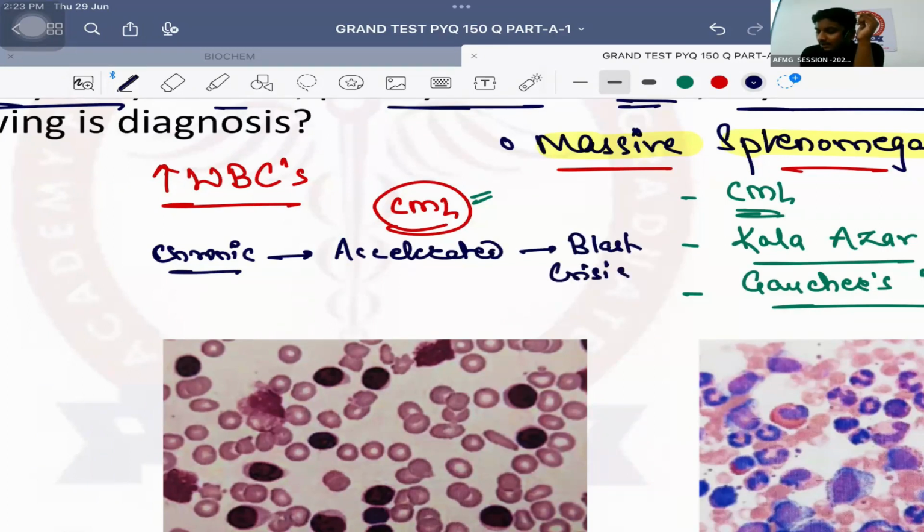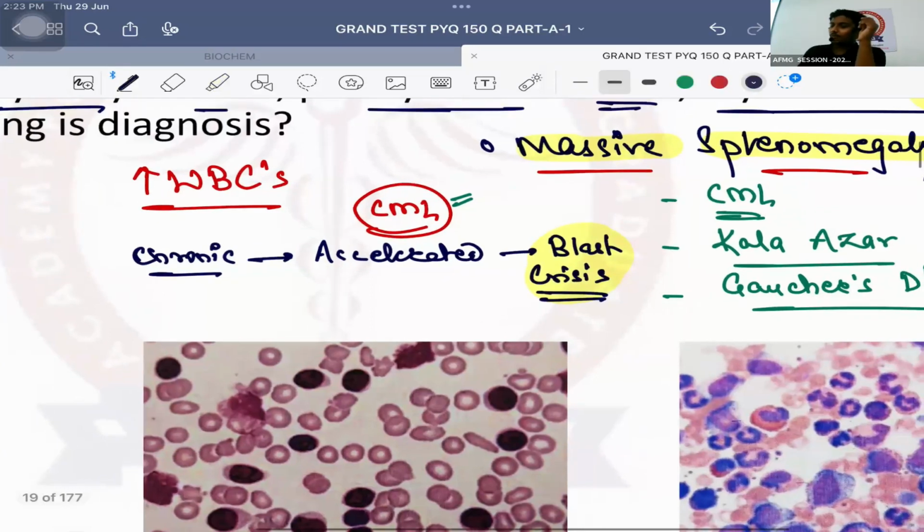Very good. So when the patient will be in blast crisis of chronic myeloid leukemia, the number of immature cells or the number of blast cells will be very, very high. Okay, so there is an exception where the number of blast cells can be more than 20% even in a chronic myeloid leukemia also, and that is nothing but the last stage of CML known as blast crisis stage. इसका मतलब बहुत ज़्यादा blast आ गया, ठीक है?